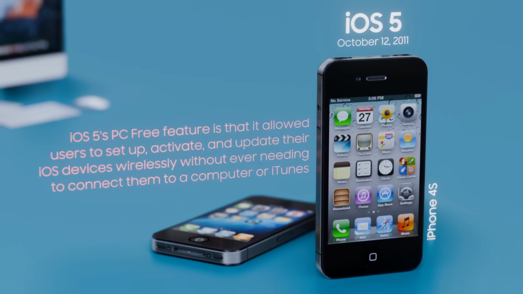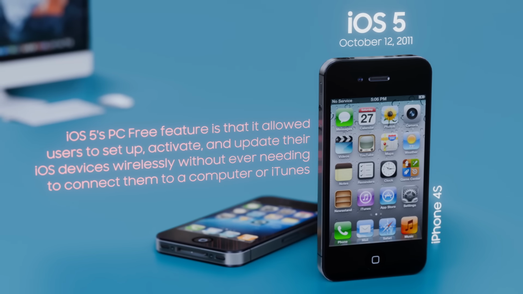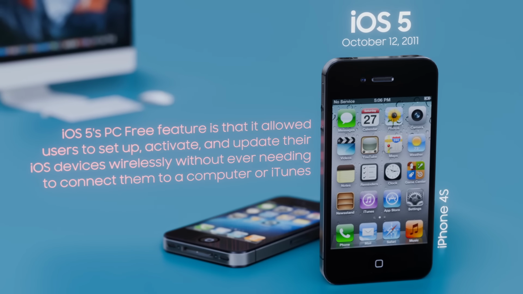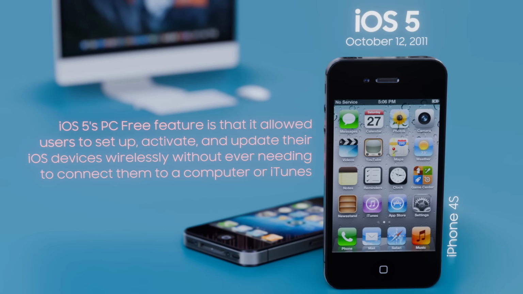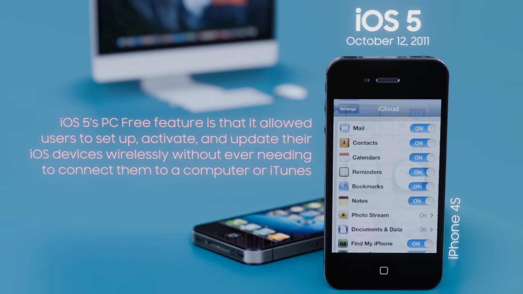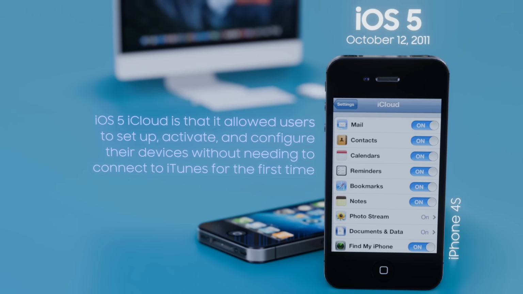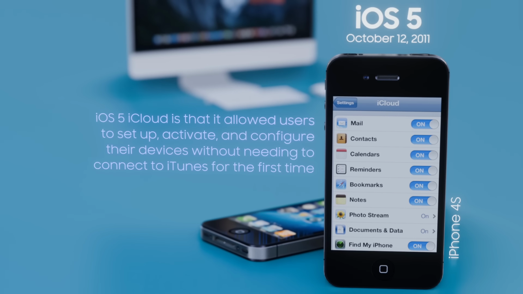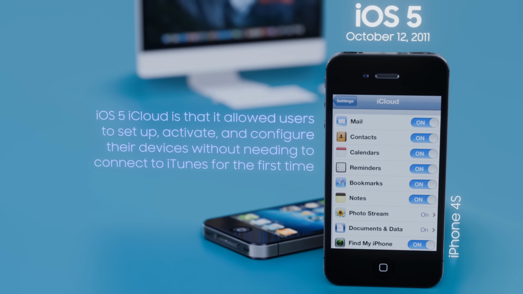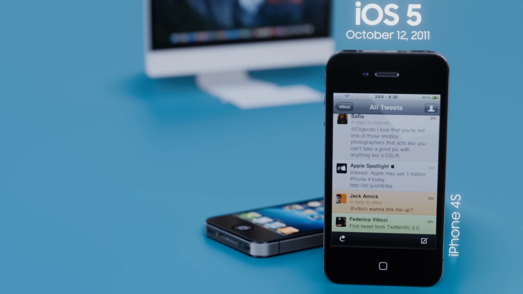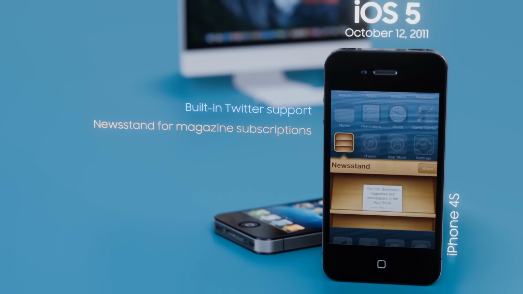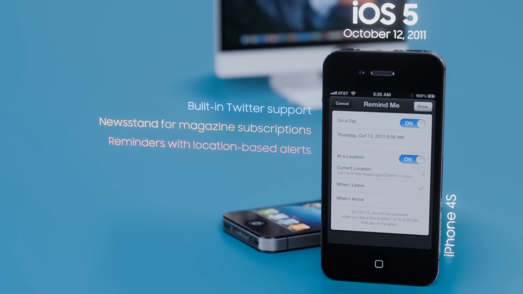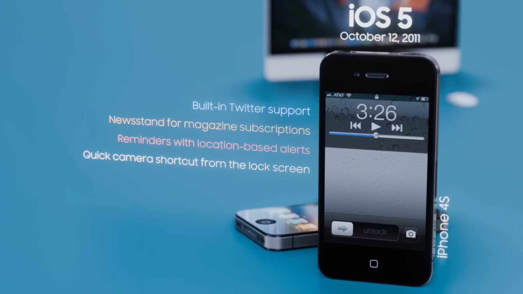For the first time, iOS devices became truly independent with a PC-free feature, enabling wireless activation and over-the-air updates without needing a computer. Deep integration with iCloud allowed seamless syncing and backup of photos, apps, and settings across devices. Other highlights included built-in Twitter support, a newsstand for magazine subscriptions, reminders with location-based alerts, and a quick camera shortcut from the lock screen.